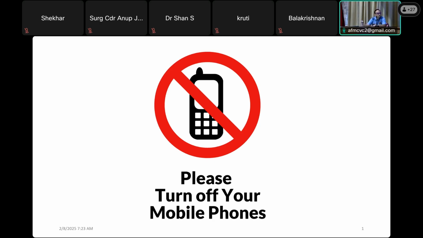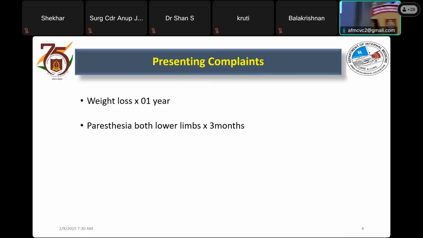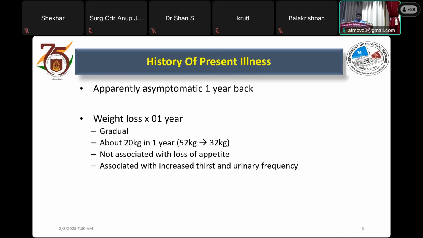My patient, a 41-year-old female, resident of Satara, Maharashtra, informant self, reliability good, presented with complaints of weight loss for 1 year duration, paresthesia involving both her lower limbs for 3 months duration. She was apparently asymptomatic 1 year back when she noticed gradual weight loss. She had lost around 20 kgs, from around 52 kgs to 32 kgs in the last 1 year. It is not associated with loss of appetite. However, it was associated with increased thirst and urinary frequency.